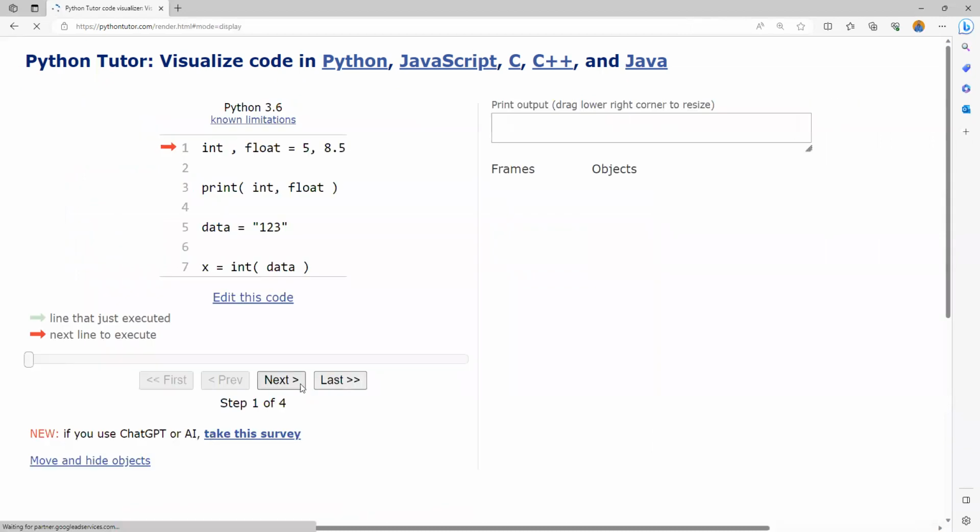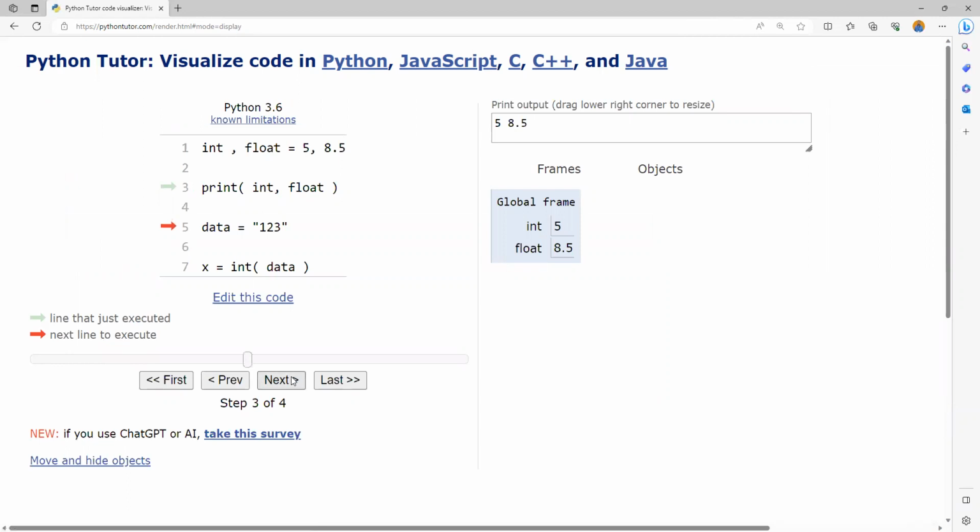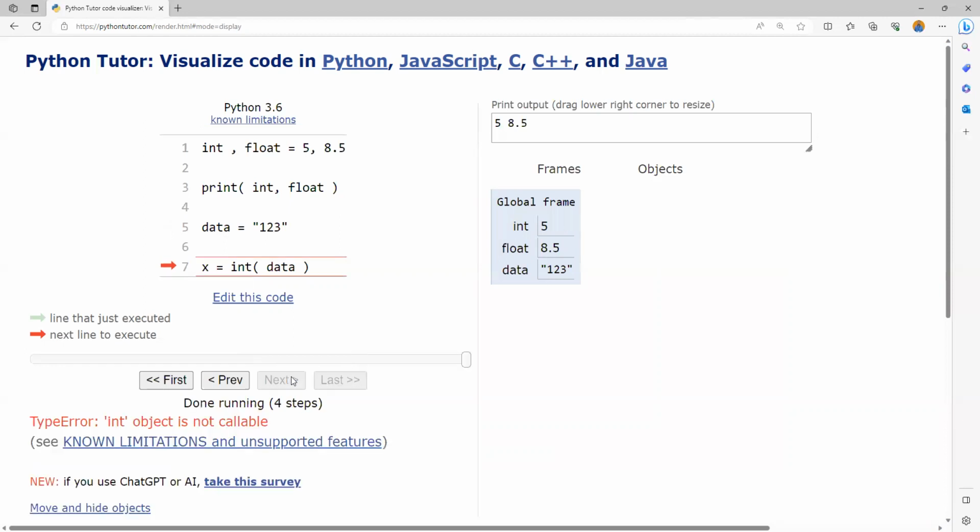So please do observe this. Int and float as variables. It prints 5 and 8.5. Here, I'm trying to initialize the string literal to data. And here, the conversion function statement will throw an error because int is no more a conversion function in this program. It is a variable. So you can observe it says that int object is not callable.